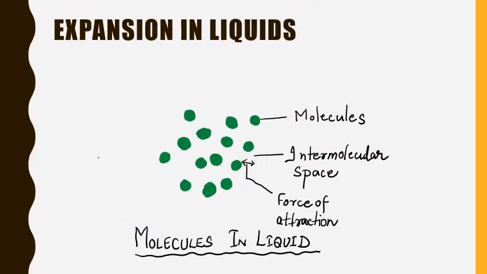We know that all the three states of matter, that is solid, liquid and gas, expand on heating and contract on cooling. Liquids expand more than solids for the same rise in temperature. Why? If you compare the molecular structure of liquids, you will find that the molecules in case of liquids are placed at some distance from each other.